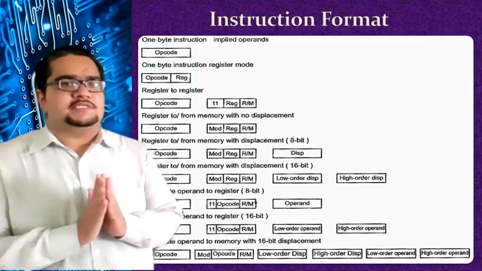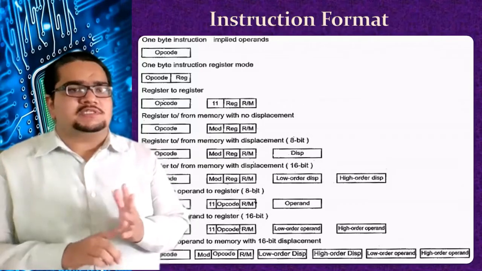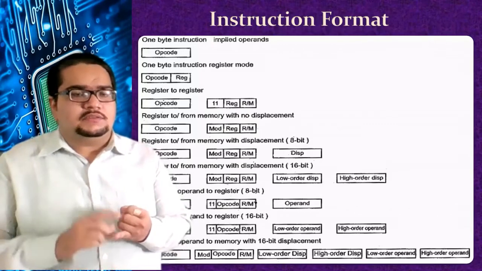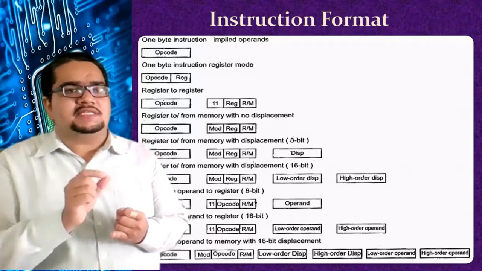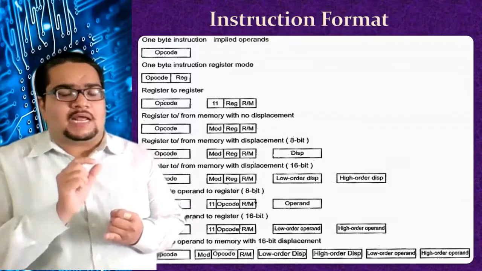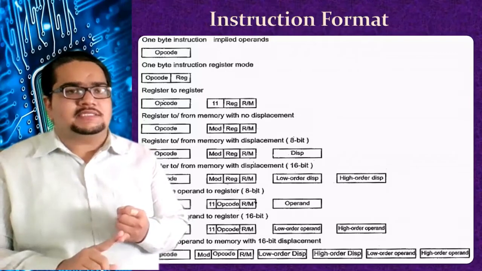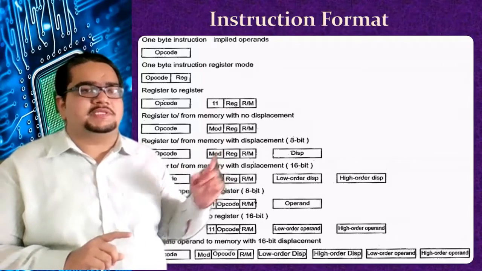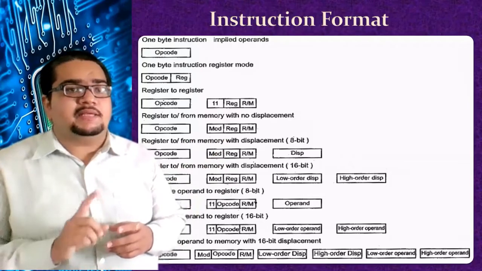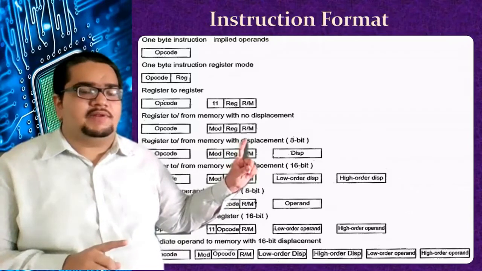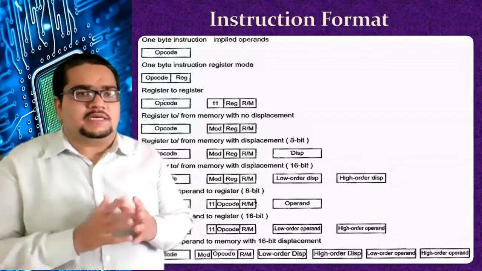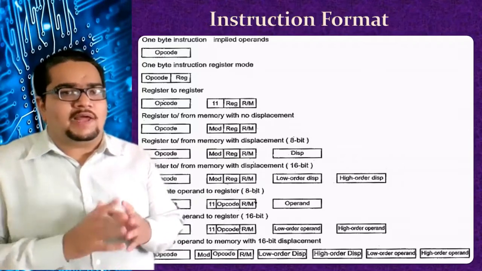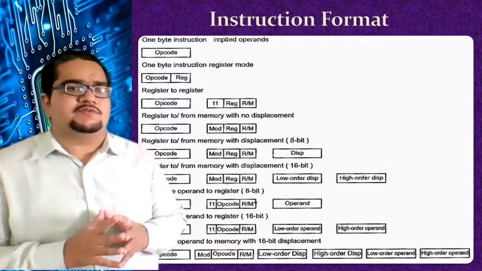Because the operations in the 8086 are always done upon an operand. The operand could be available as immediate, raw data, given directly in the instruction, not pre-stored in the register or in the memory. Sometimes the data could be in the registers, and that time this REG field will come into picture. Sometimes your data may be in the memory, and that time this R/M field will come into picture. R/M means register or memory. So where exactly the data will be, these different formats will tell us.